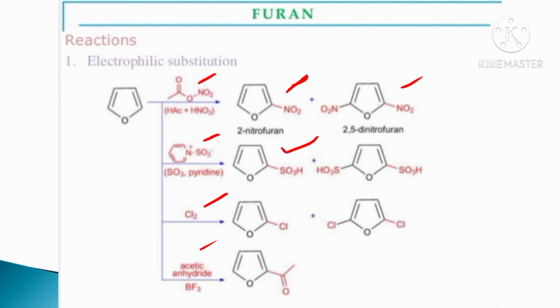Next, halogenation in the presence of Cl2 or Br2 gives 2-chlorofuran or 2-bromofuran. Next, the alkylation reaction will give this product.